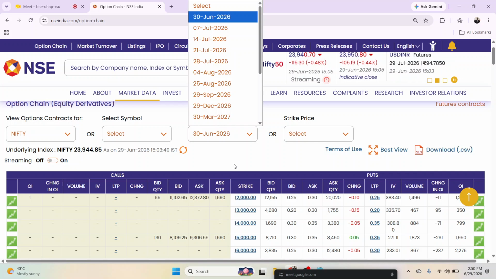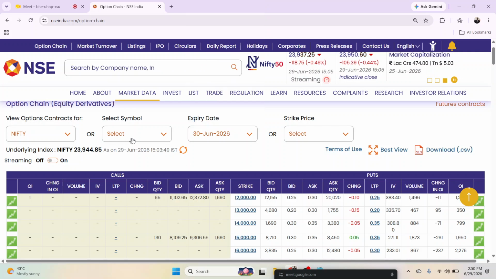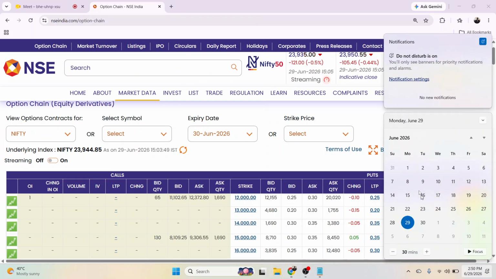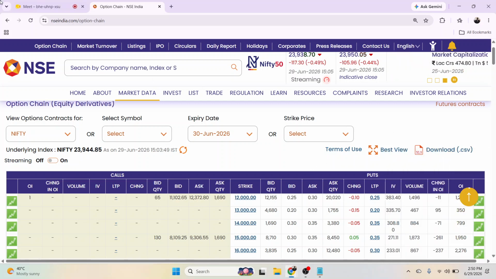And from the 1st of July, you can see the July series will start. And its expiry will be on 25th, I think, 28 July. So the June contract will close or expire tomorrow. Here you can see this is the data of Nifty today itself, and tomorrow would be the expiry, and this is the option chain.